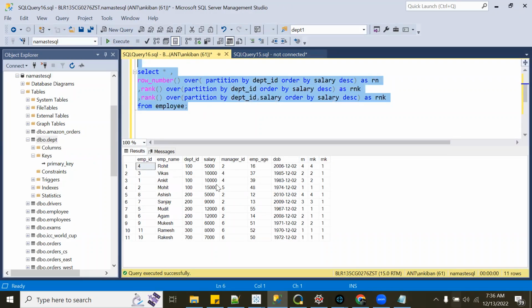If you see now, there is something not right. Order by salary descending, department ID, salary. Okay, got it. So if you see, we are doing partition by department ID and salary, right?